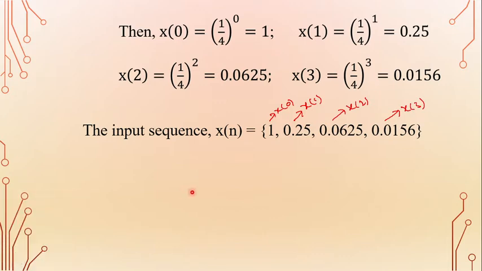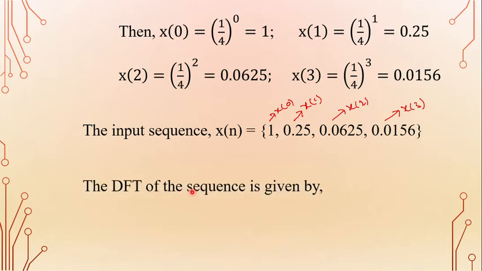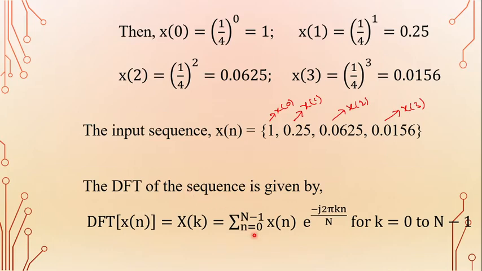Next, to calculate the DFT of the sequence. So we know that the discrete Fourier transform of the sequence x of n is X of k, that is equal to sigma n is equal to 0 to capital N minus 1 x of n into e power minus j 2 pi kn by capital N, for k is equal to 0 to capital N minus 1. So this is the definition of the discrete Fourier transform of the sequence x of n.